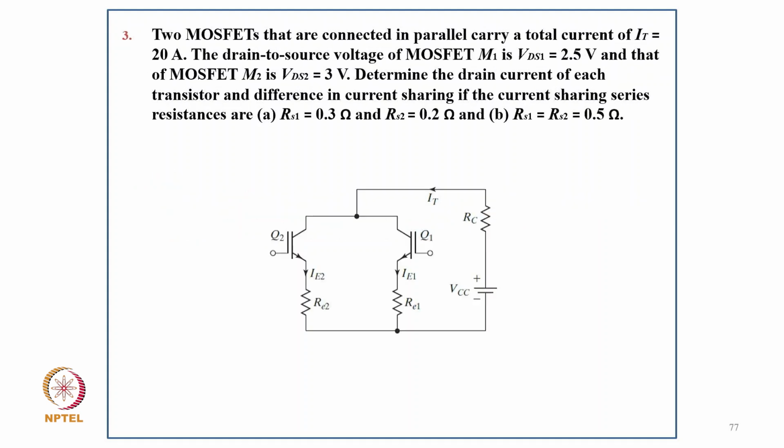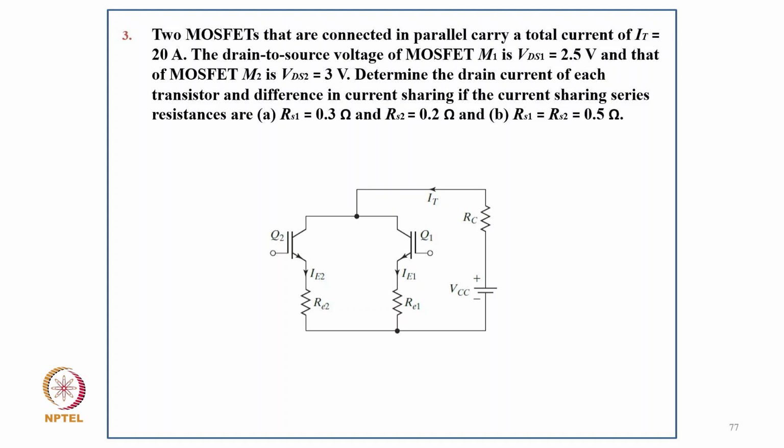Putting the value, it comes here 100 degrees Celsius, and this gives the maximum power dissipation of 125 watt. Coming to the third numerical: two MOSFETs connected in parallel carry a total current of IT equal to 20 ampere. The drain source voltage of MOSFET 1 is VDS1 equal to 2.5 volt and of MOSFET 2 is VDS2 equal to 3 volt. Determine the drain current of each transistor and the difference in current sharing if the resistances are RS1 equal to 0.3, RS2 equal to 0.2.